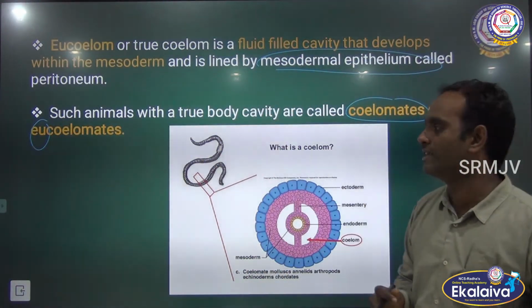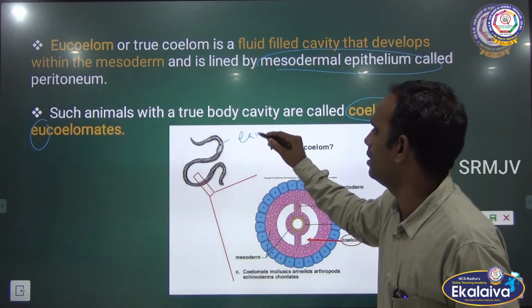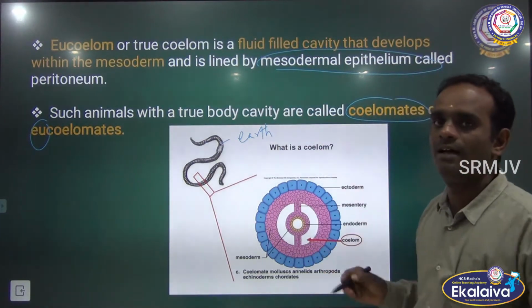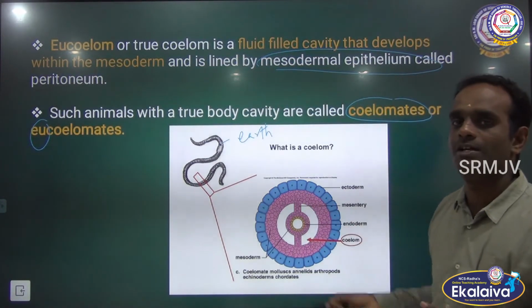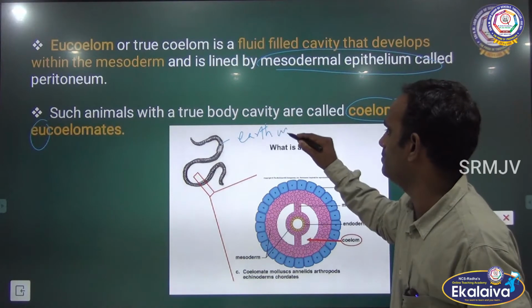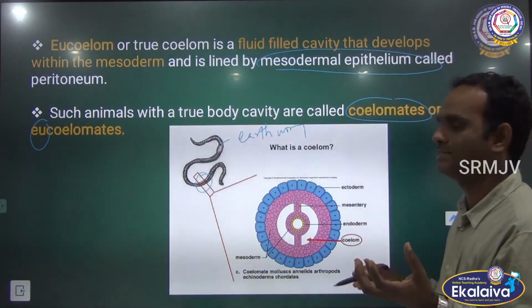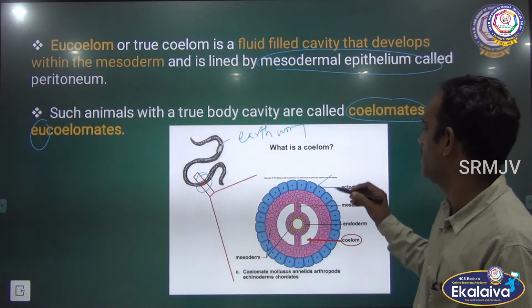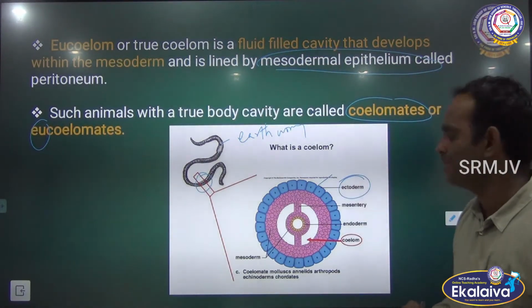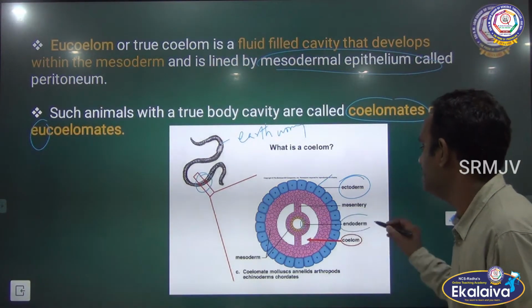See the picture here, children. What is this, children? This is earthworm. You are all very familiar with this organism, right? It is also called the farmer's friend, right? You know everything. So earthworm, in one of the segments, has an enlargement like this. This is the outer one, ectoderm, and the inner one, this yellow thing, is called endoderm.